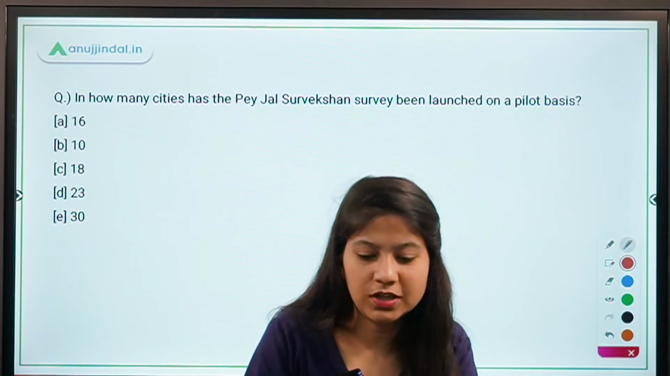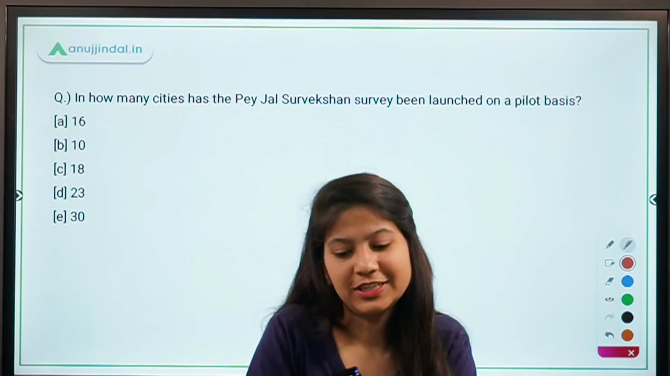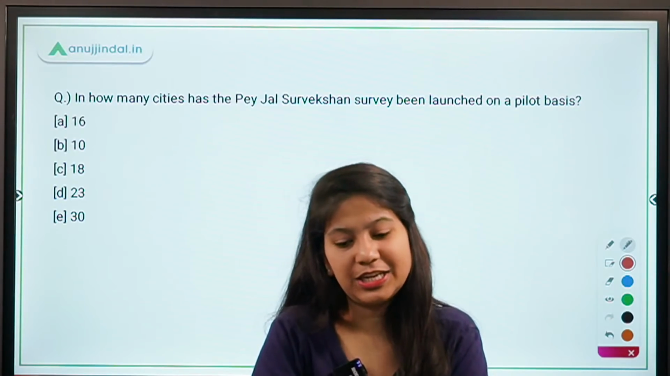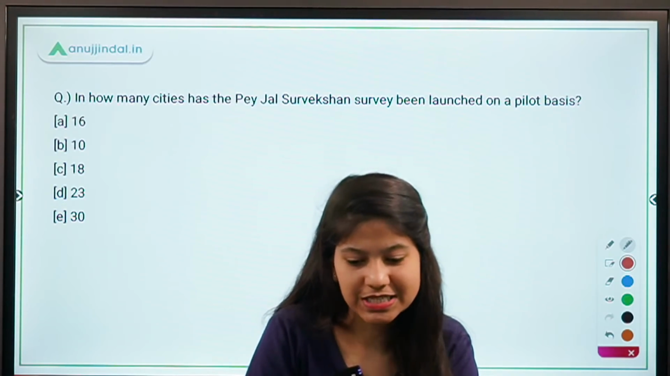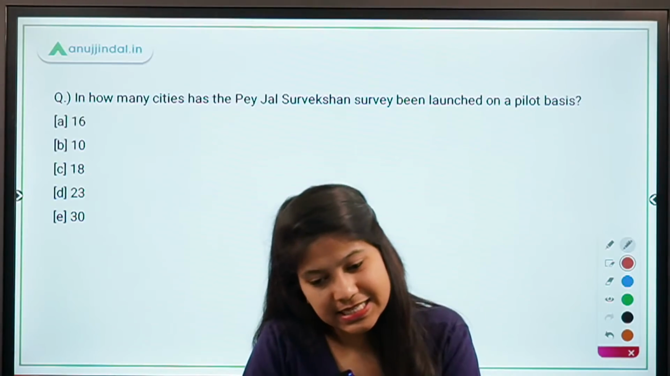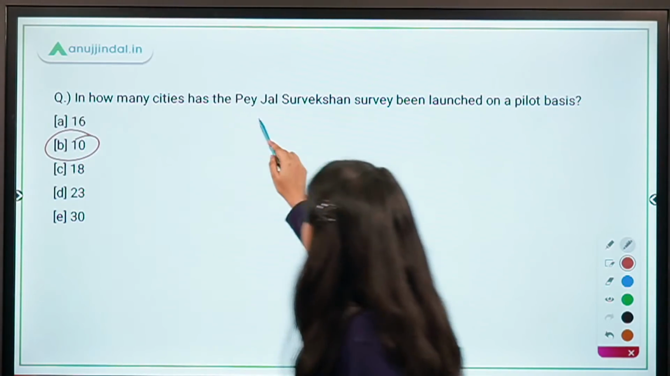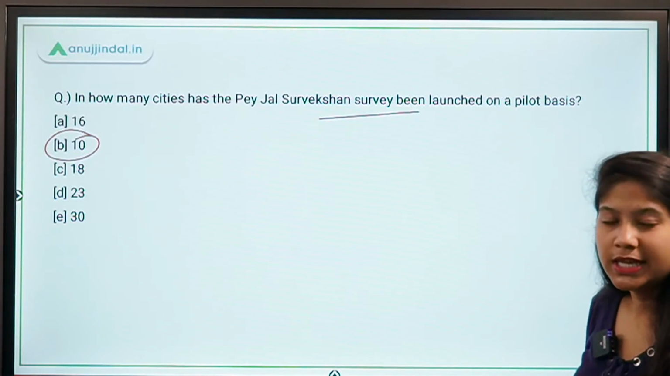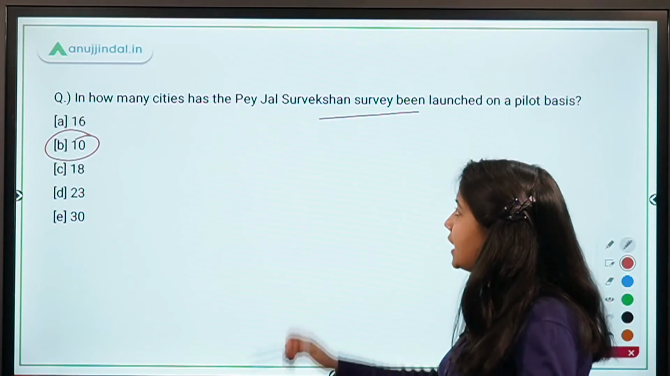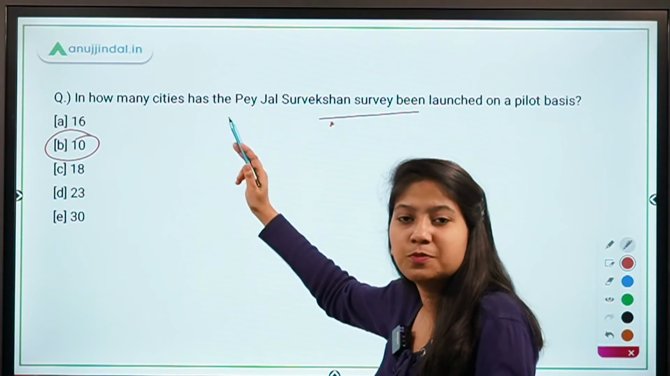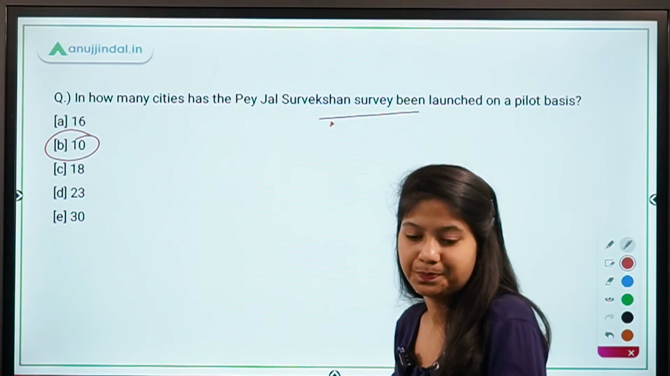Okay, very good guys, you are giving the static facts already without me saying that. Absolutely right. So Tedros is the Director General and Geneva is the headquarters, right? Yes, a total number of 10 cities. So this Pay Jal Sarvekshan will assess the quality and the quantity of water. And can you tell me under which central government scheme was this Pay Jal Sarvekshan survey launched?